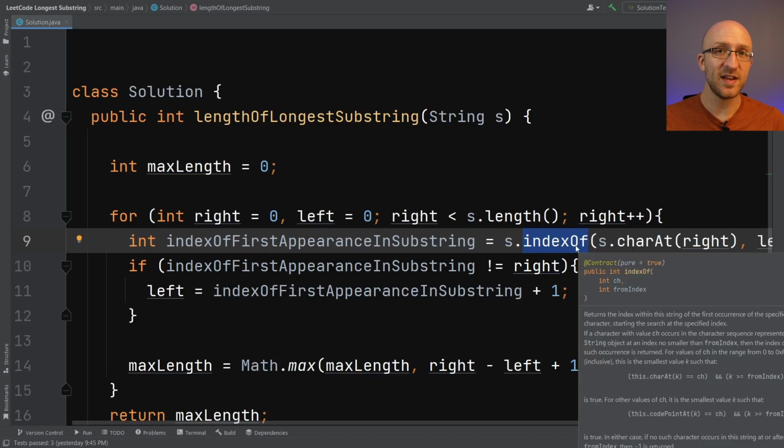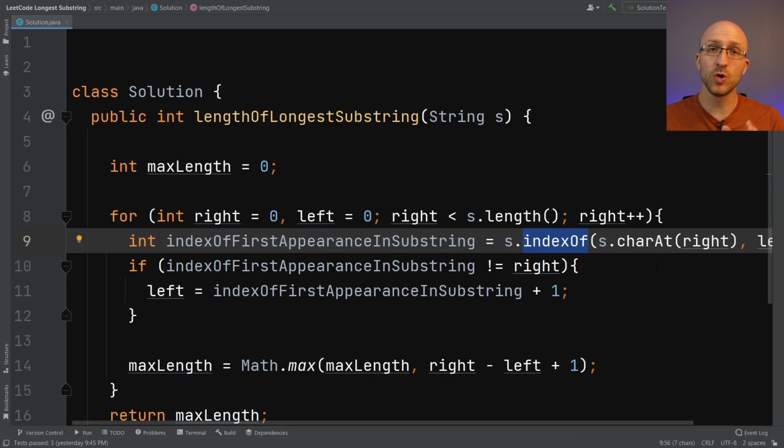And I believe index of just has to loop through each individual character in the particular substring that it's told to look at to see if that character exists anywhere in there. So I would think at a glance that that should give you a worse time complexity than the map solution. But it performs much faster, 2-3 times faster than the map solution.